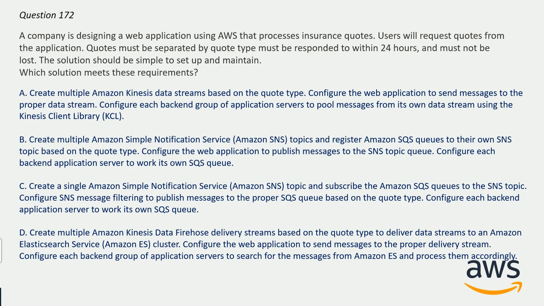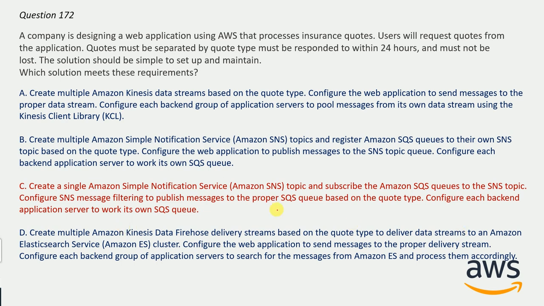So let me reveal the correct answer, and the correct answer here will be option C. Create a single Amazon Simple Notification Service, that is Amazon SNS topic, and subscribe the Amazon SQS queues to the SNS topic. Configure SNS message filtering to publish messages to the proper SQS queue based on the quote type. Configure each backend server to work with its own SQS queue.